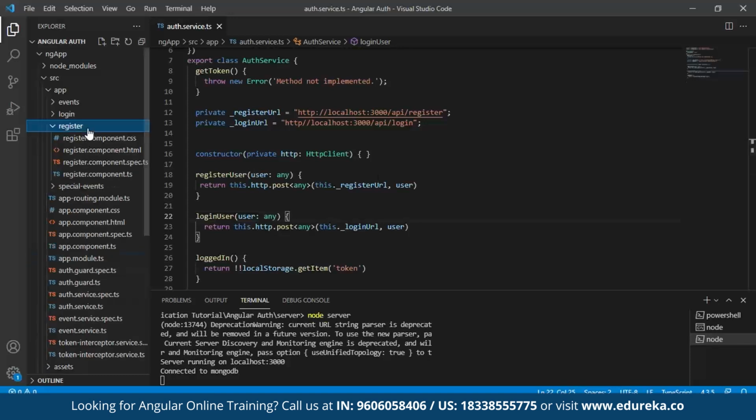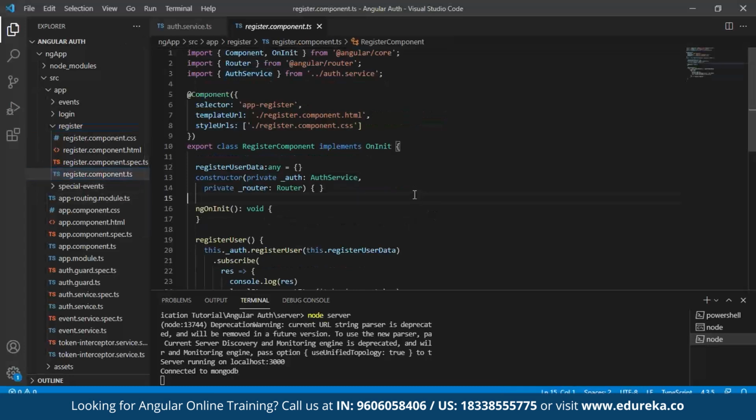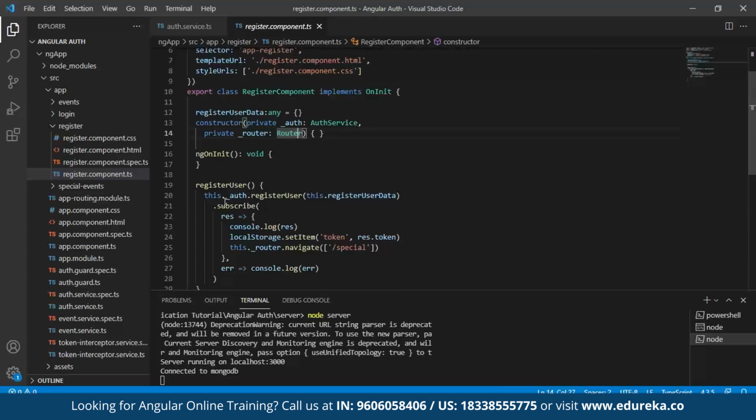So coming back to our registration, going back to our TypeScript file, give your auth service here. Now that our authentication service has been created, we can give our auth service. Now once this is done, make sure you give your authentication service and subscribe to your result as well. Now only console log is being used here.